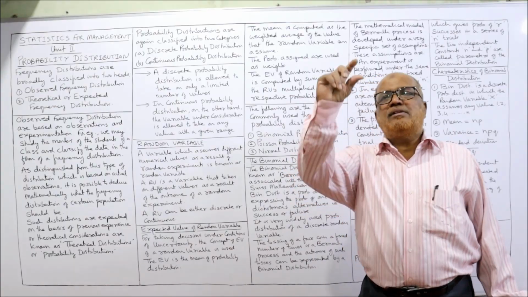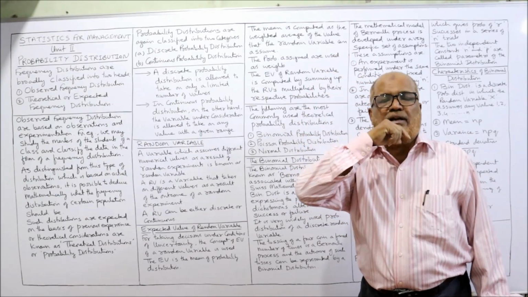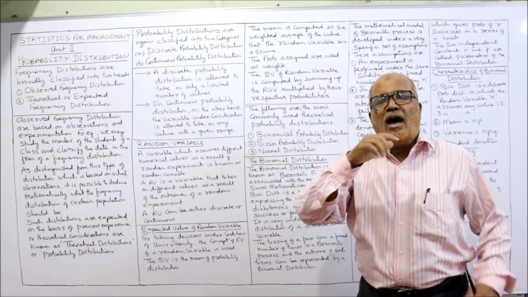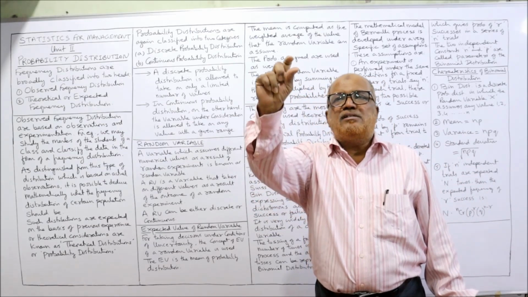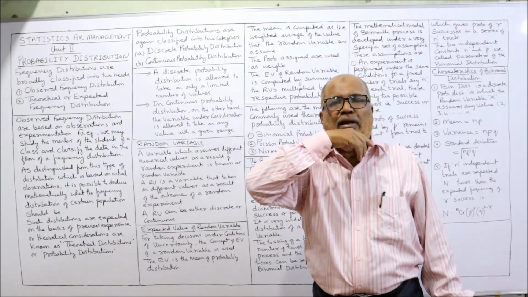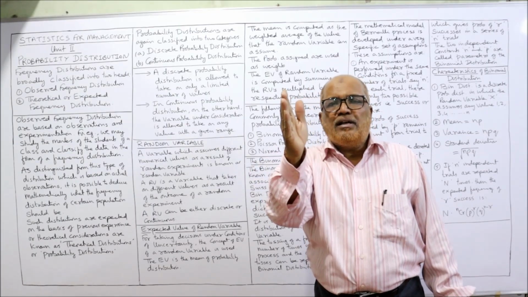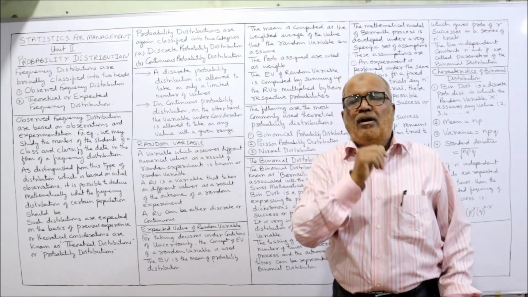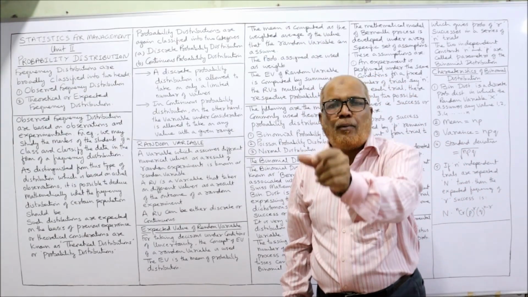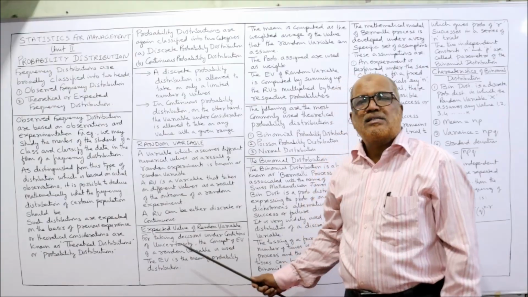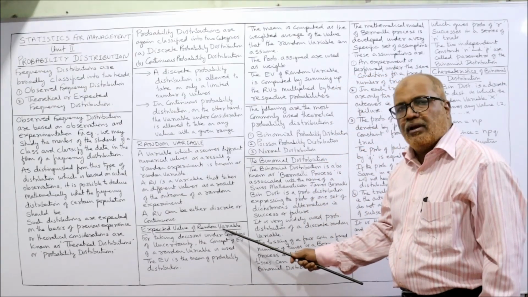Example, the random variables are 5, 10, 15, 20. These are the random variables. And the probabilities are assigned to each of the random variable. The probabilities are 0.4, 0.3, 0.2, 0.1 like that. The probabilities are given, random variables are given. Now multiply the random variable with probability and add up all. You will get expected value of random variable.